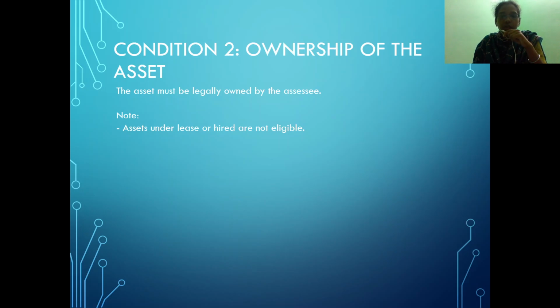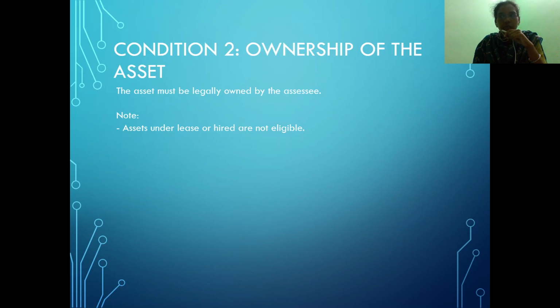Assessee is the individual who is liable to pay tax. So he should be the owner of the asset to claim depreciation. Any asset which is leased or hired is not eligible for depreciation.